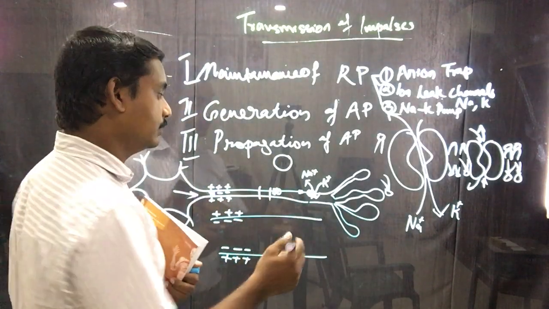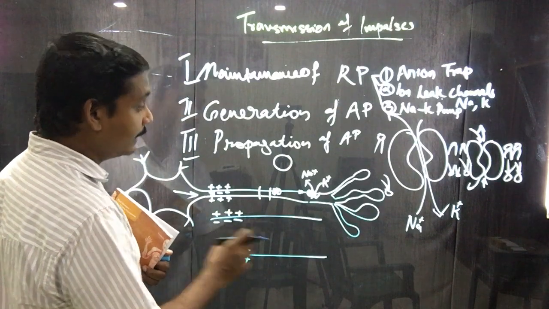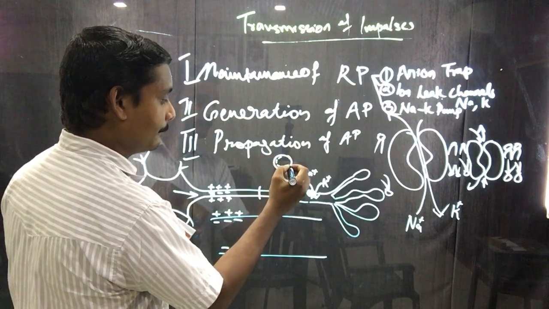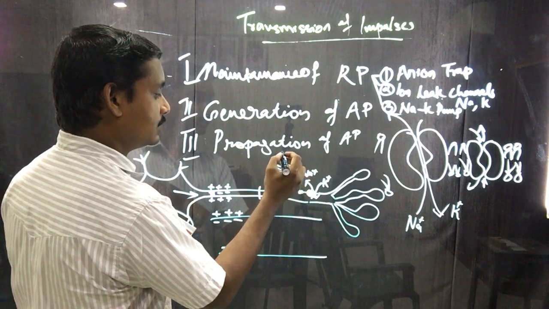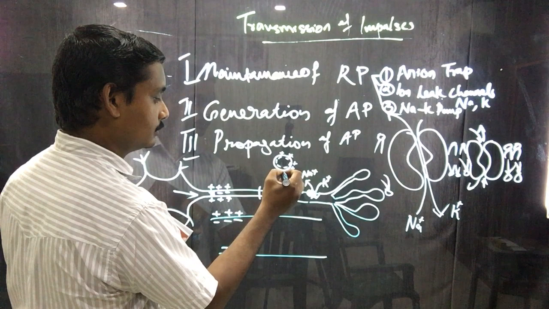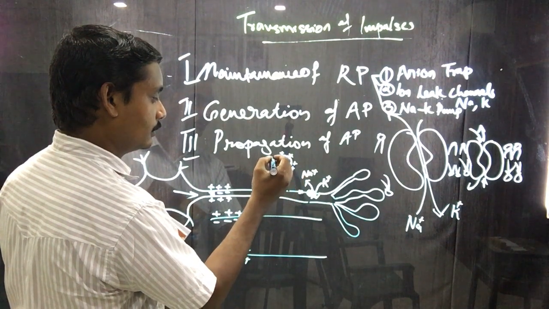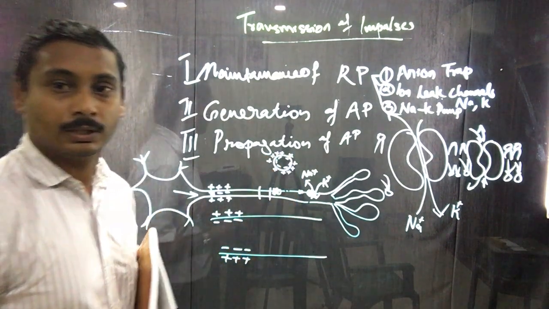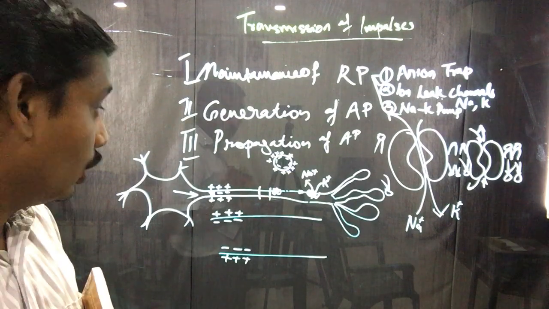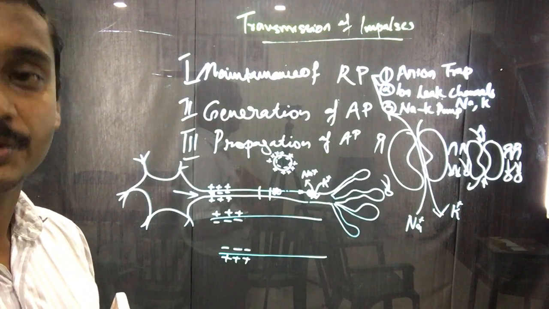In the sectional view, we can say that the inside is negatively charged and the outside is positively charged. The inside is negatively charged and outside is negatively charged. No, the outside is positively charged.